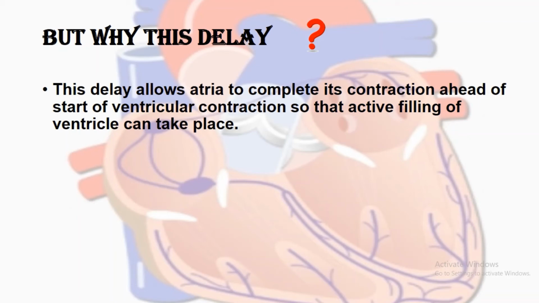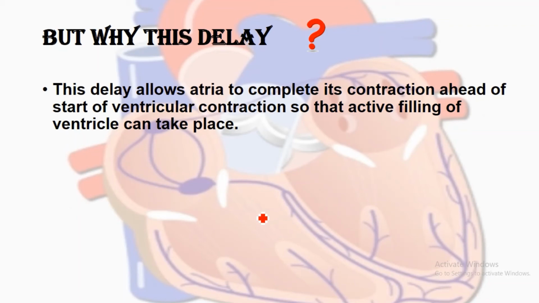So the atrium will ultimately contract ahead of the ventricular contraction, because between the atrial and the ventricular depolarization there is a gap, a delay, and that delay serves the purpose of the active filling of the ventricle. We know that in the ventricle there is passive filling and active filling. Active filling occurs when the atrium is contracting but the ventricles are relaxing.